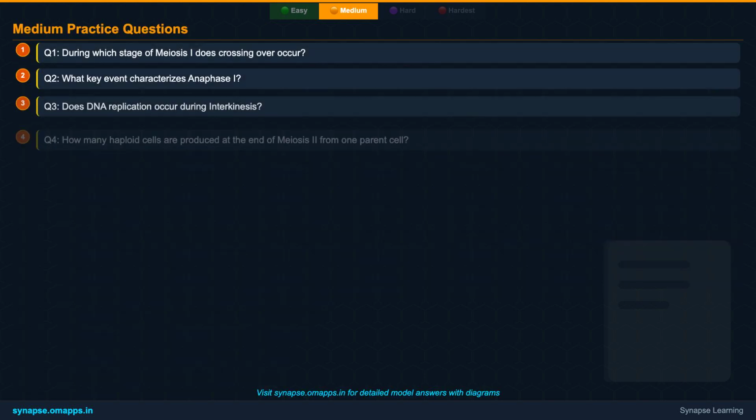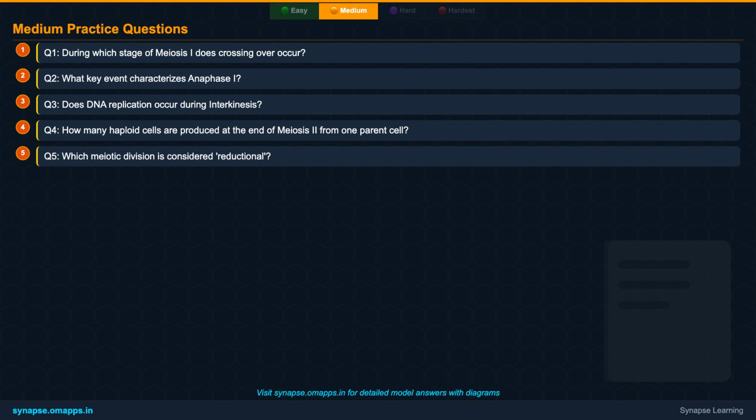Alright, let's challenge your understanding of the meiotic stages. Here are 5 practice questions. Q1. During which stage of meiosis does crossing over occur? Q2. What event characterizes anaphase I? Q3. Is DNA replication part of enterokinesis? Q4. How many haploid cells are produced at the end of meiosis II? Q5. Which meiotic division is considered reductional?